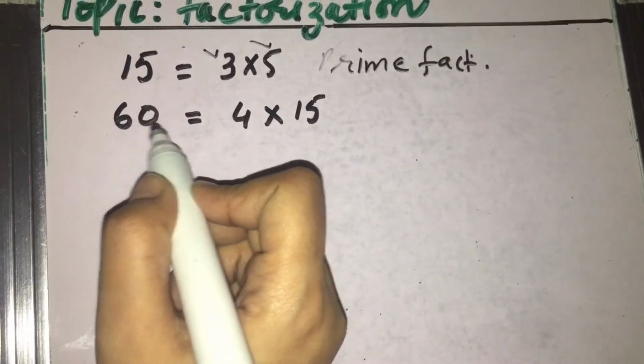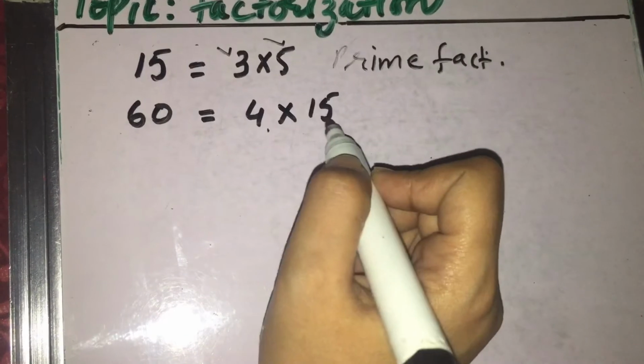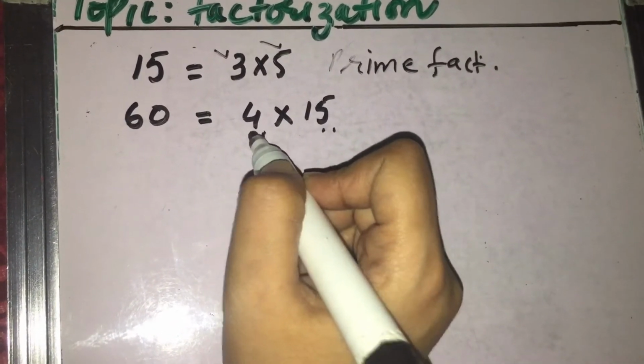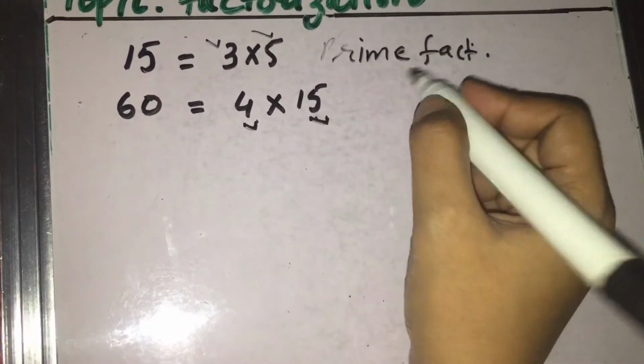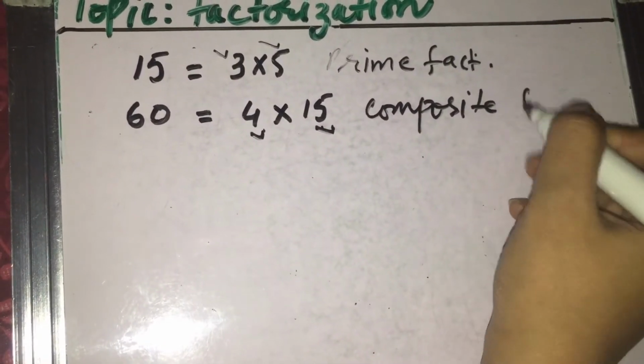Here I am having 60. I broke down this 60 into 4 into 15. 4 15s are 60. So neither 4 is a prime number nor 15 is a prime number. Both of these are composite numbers. So this is called composite factorization.